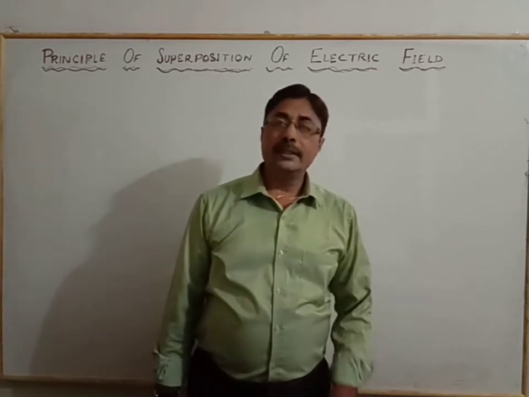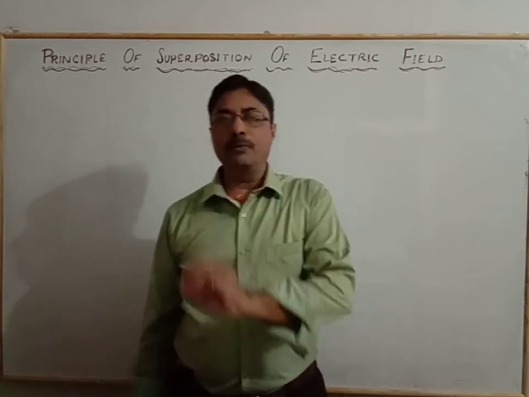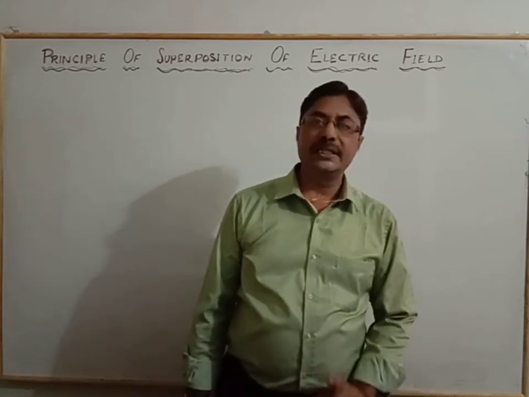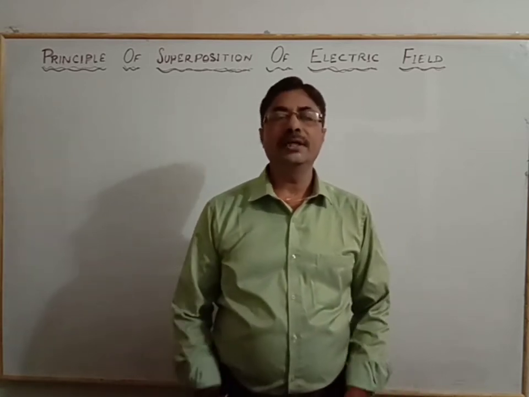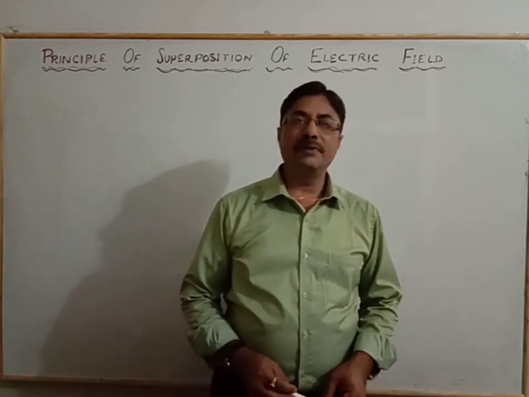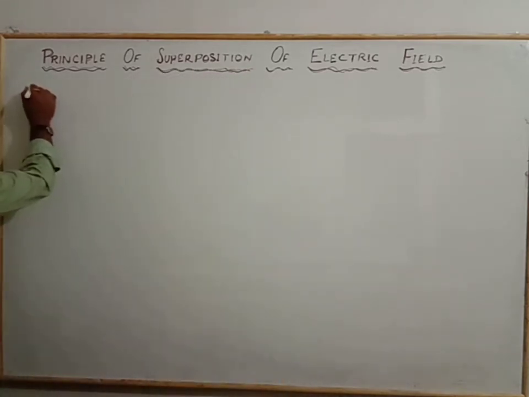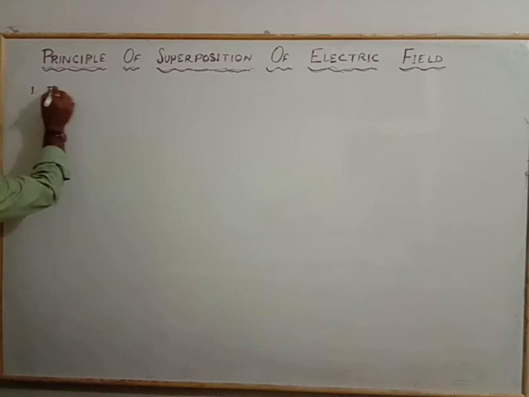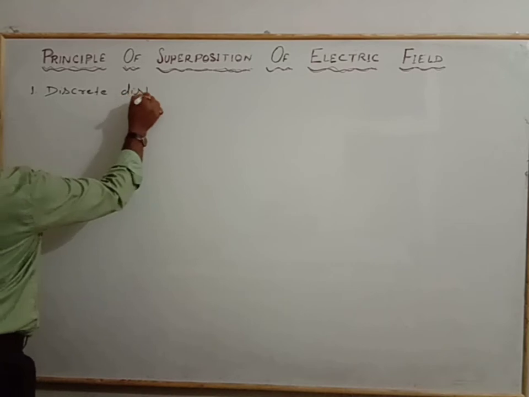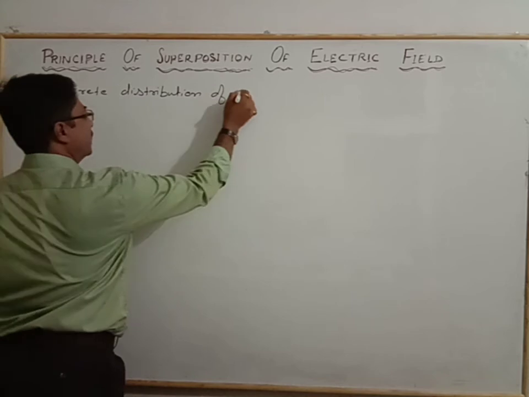These charges exert the field at a point in two different ways. The first is the discrete distribution of the charges, and the second is the continuous distribution of the charges. First we will see the discrete distribution of charges.